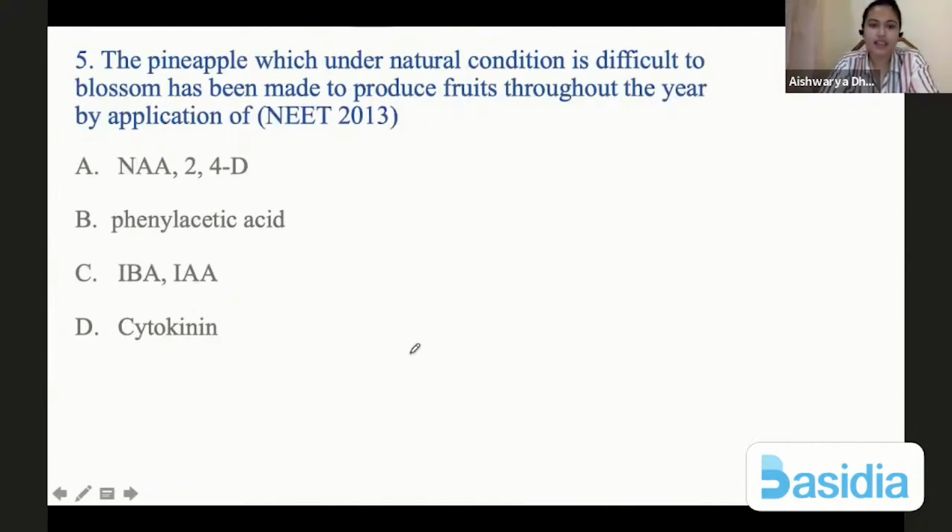Next, the pineapple, which under natural condition is difficult to blossom, has been made to produce fruits throughout the year by the application of NAA, 2,4-D, phenyl acetic acid, IBA, IAA, or cytokinin. So under natural condition it is not fruiting. We are using synthetic hormones. These synthetic hormones will allow production of fruit.